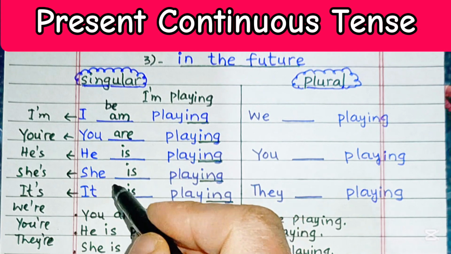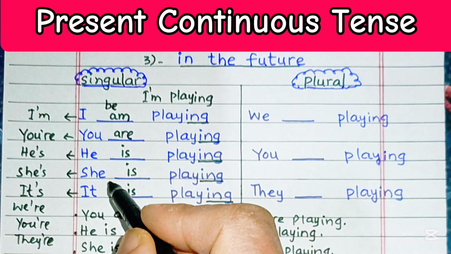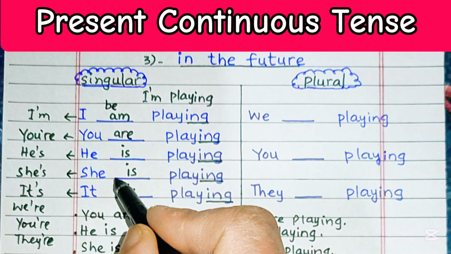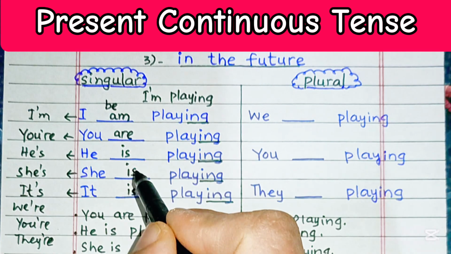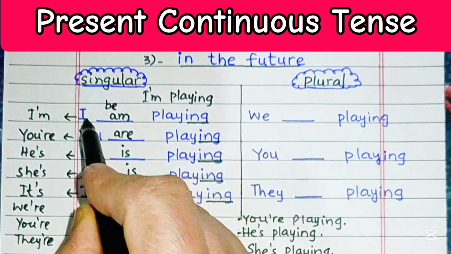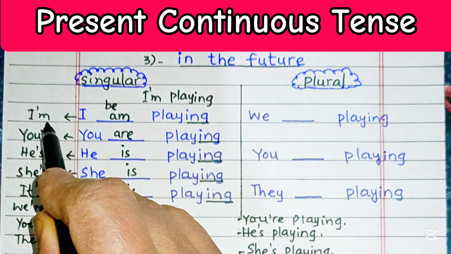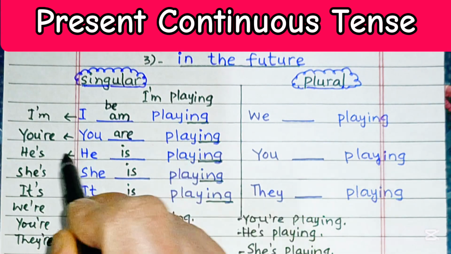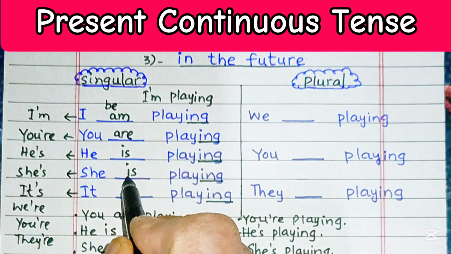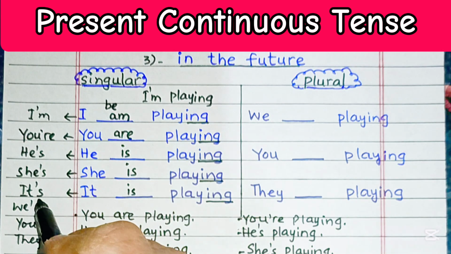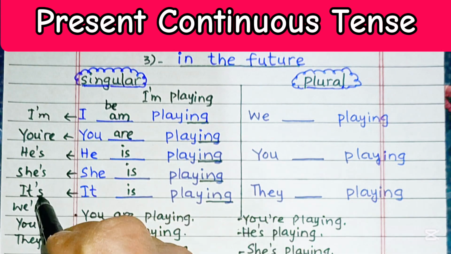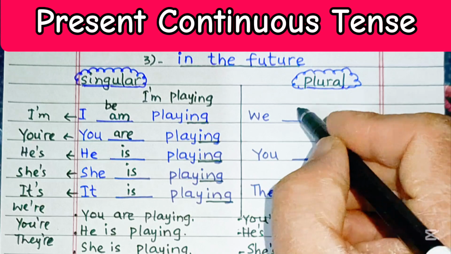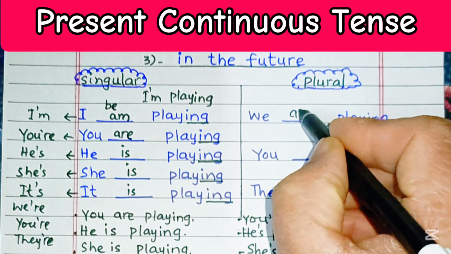So, as we mentioned that contractions are very common in present continuous tense, that's why we may say I am playing or I'm playing, you are playing or you're playing, he is playing or he's playing, she is playing or she's playing, it is playing or it's playing. Similarly, we may add verb be over here.